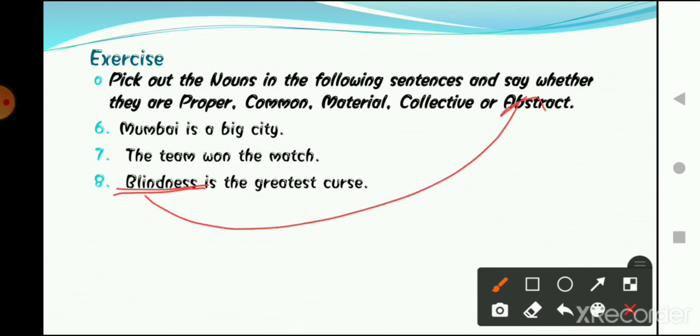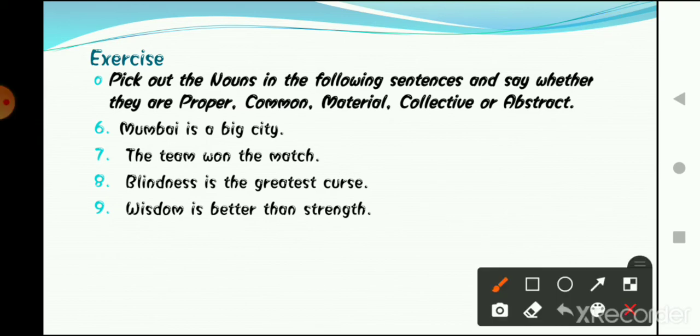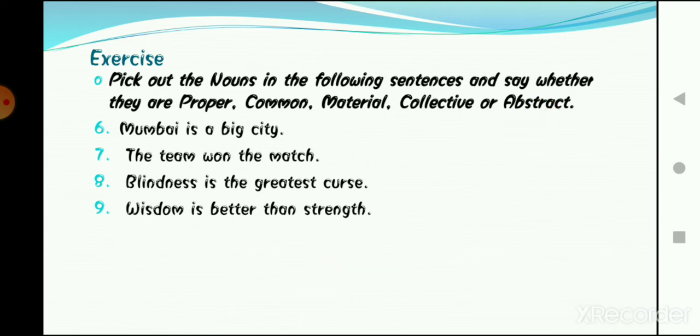Yes, why? Because we cannot touch this. We cannot touch it, we cannot see it. Yes, the next is "Wisdom is better than strength." So here two words are nouns, that is wisdom and strength, and these both are a similar type of noun. Which noun is it? Yes, correct, it is an abstract noun.